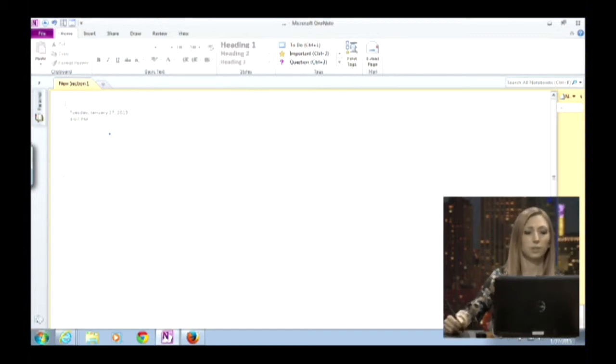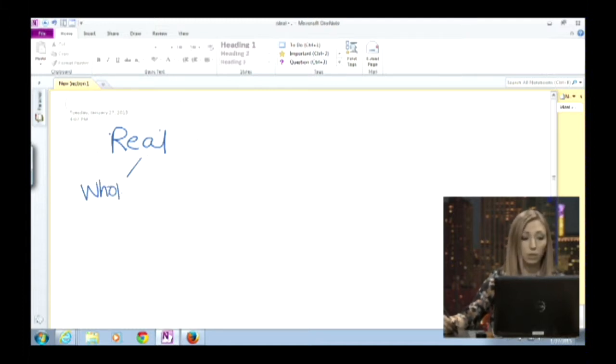Real numbers encompass most of the numbers that you have probably worked with throughout your math career, most of them. An integer is a specific type of real number. There are a few types of real numbers, and I could outline and speak a little bit more about the other types, but there are whole numbers.